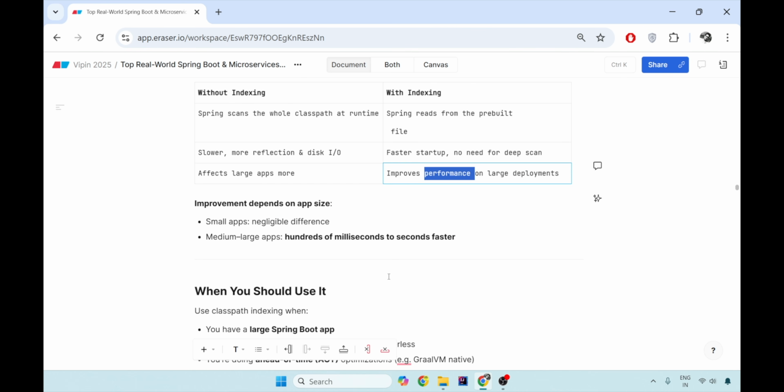Now, if you have a very small application, the difference created by this class path indexing is very little, so if you have a very small application, don't do this. If you have medium to large applications, the improvement will be a lot, from seconds down to milliseconds. So if you have a big complex application, you can always try creating this custom class path file at build time only, at compile time only, and at runtime your cold start time will be very much reduced.